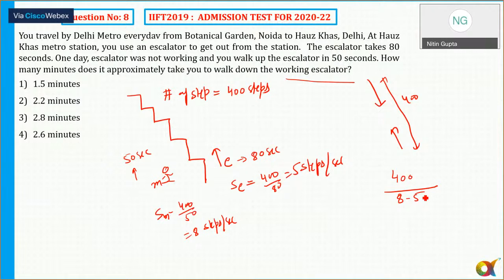Why? Because it is the same as boat and stream. Whenever you are moving against the stream, it is always equal to P minus R. So here it will be the speed of the man minus the speed of the escalator, because they are moving against each other. So this is 400 by T. Since the answer is given in minutes, I multiply by 60, so you can cancel this. This is equal to 40 by 80, which is equal to 20 by 9. That is approximately 2. So the correct answer is option 2.